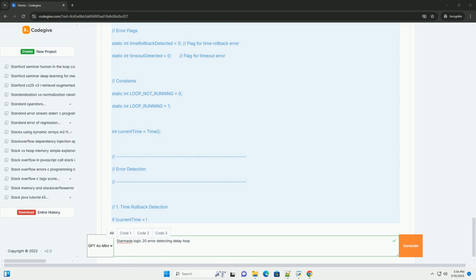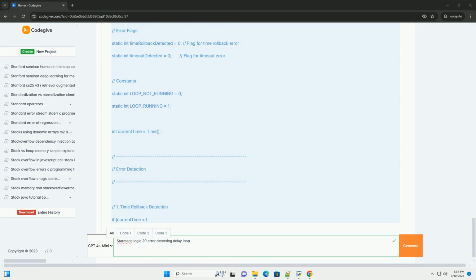4. User notification. Use holographic projectors or other visual displays to inform the player about errors that have occurred. This helps players quickly diagnose and resolve issues. 5. Practical considerations and tuning. Timeout threshold: experiment to find the optimal timeout threshold value. Too low, and you'll get false positives, timeouts when the system is actually working. Too high, and you might miss genuine power loss events.